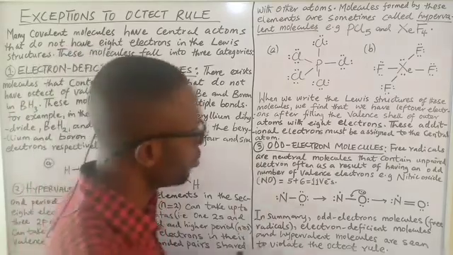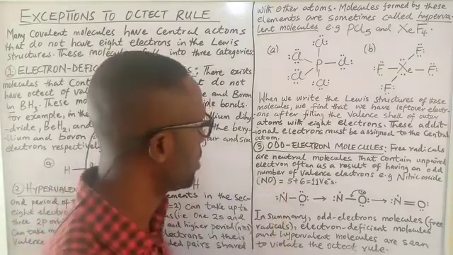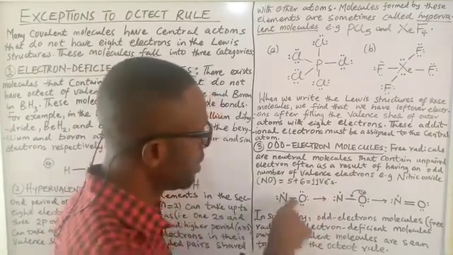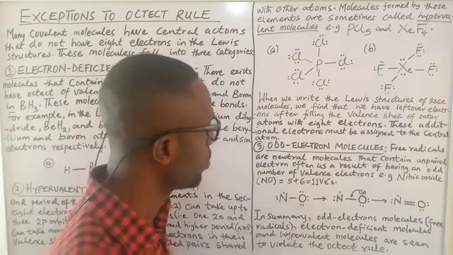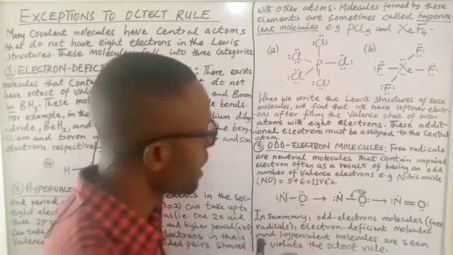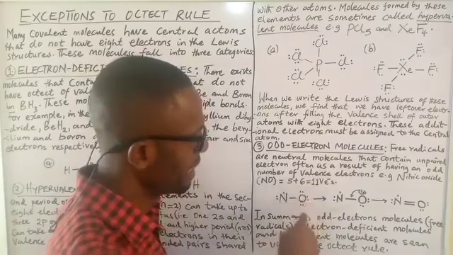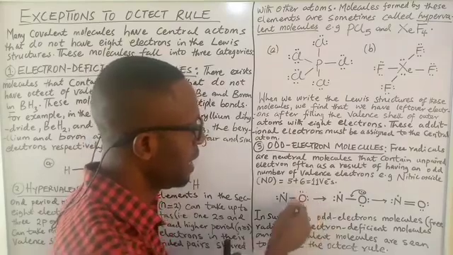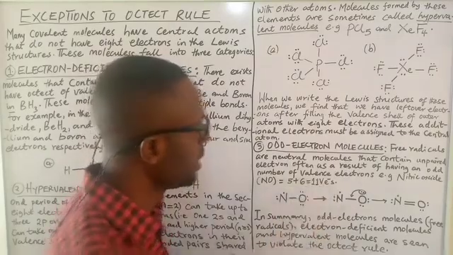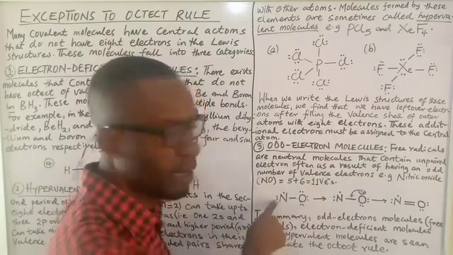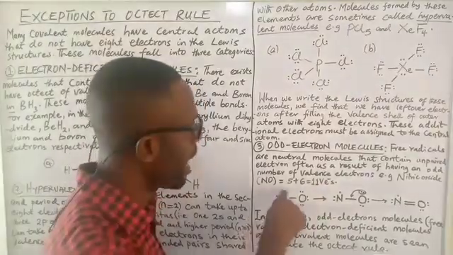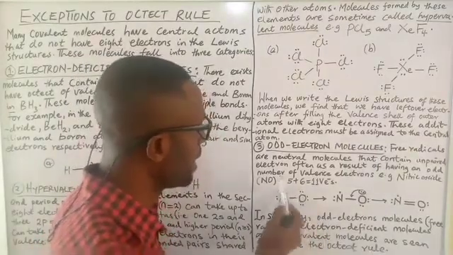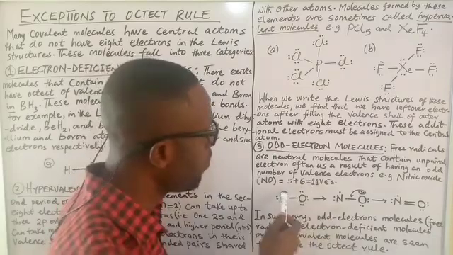What are we talking about? So if we want to draw the Lewis structure of nitric oxide, of course, you have 11 electrons to work with, all right? You make a single covalent bond between the 2 atoms. Next thing you do is to find a way to satisfy the octet of one of the atoms, usually the oxygen. So you have 2, 4, 6, 8. Oxygen is okay. And of course, the remaining 3 electrons are placed where? On the nitrogen, a lone pair of electrons and 1 unpaired electron. If you check now, you see 2, 4, 6, 8, 10, and 11. That's 11.